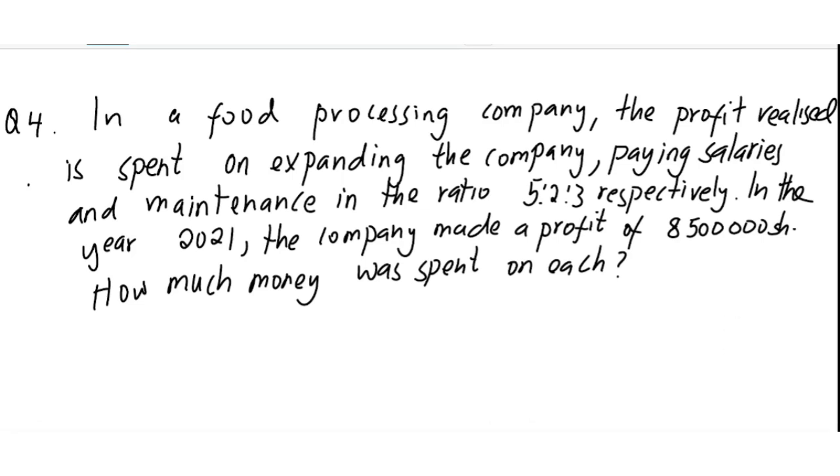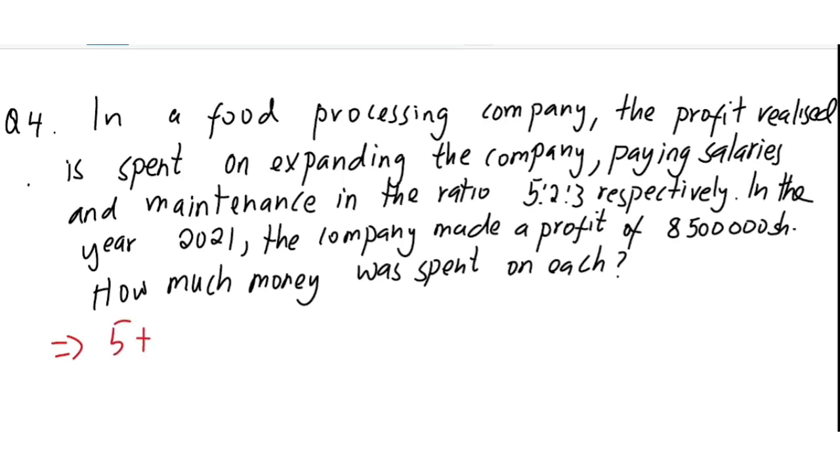Money realized is spent on expanding the company, paying salaries and maintenance in the ratio 5:2:3 respectively. In the year 2021, the company made a profit of 8,500,000 shillings. How much money was spent on each? Again, using the same formula as usual.